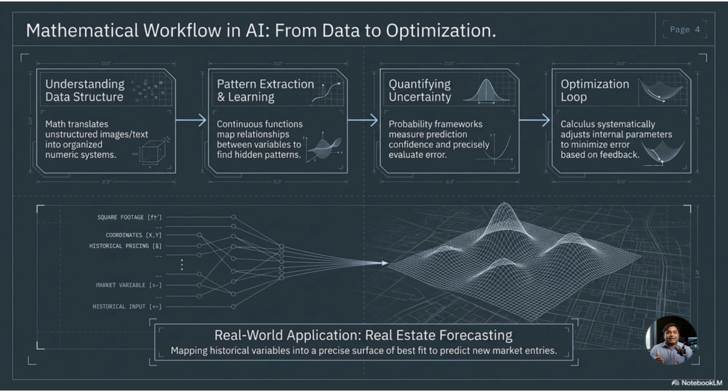Then we need probability and statistics. Why? Because real world data is uncertain. Measurements contain noise. Predictions are never perfectly guaranteed. Probability helps AI manage uncertainty, and statistics helps us summarize and interpret data. Finally, AI needs optimization. Optimization means improving the model step by step. The model compares its prediction with the correct answer, calculates the error, and adjusts its internal parameters to reduce that error. So, the complete AI workflow is data structure, pattern extraction, uncertainty measurement, and optimization. This is why mathematics is not a separate subject from AI. Mathematics is the working mechanism of AI.